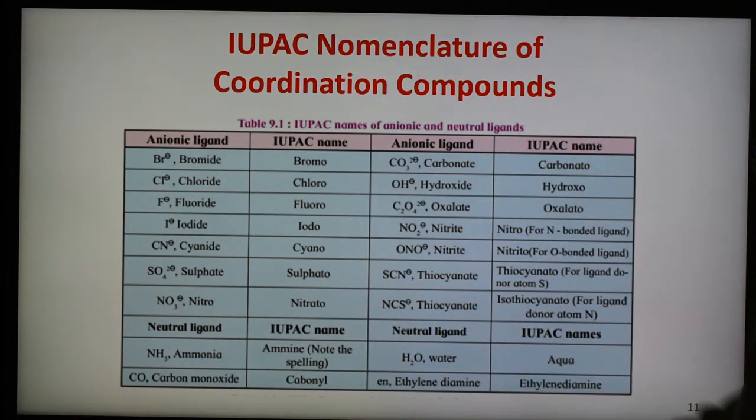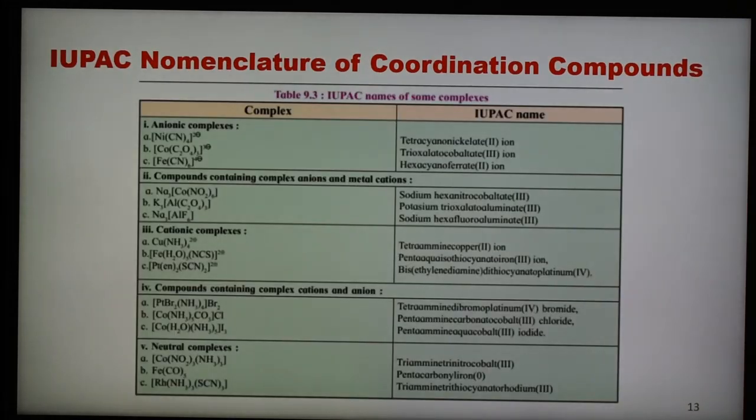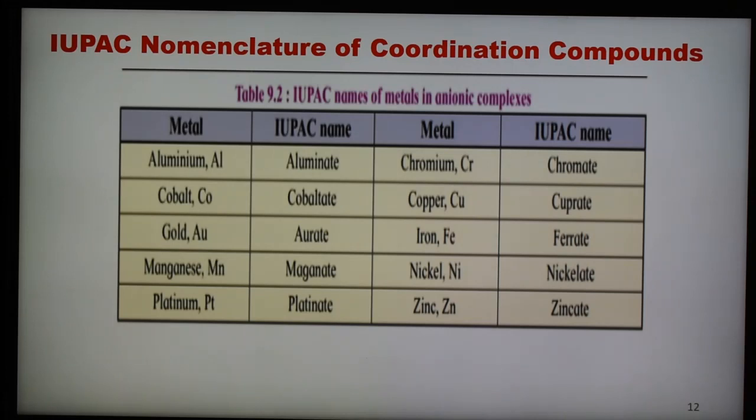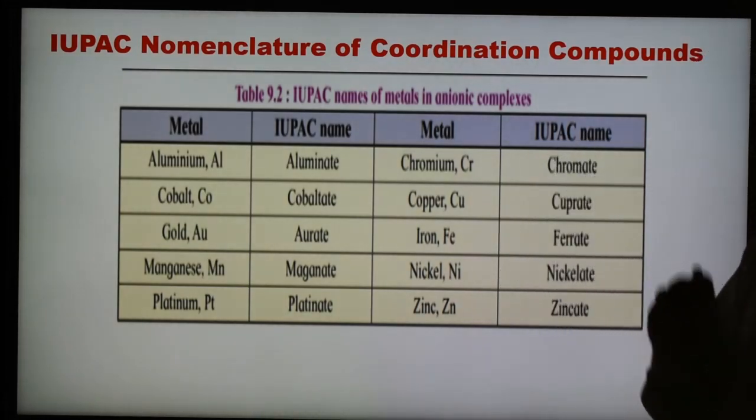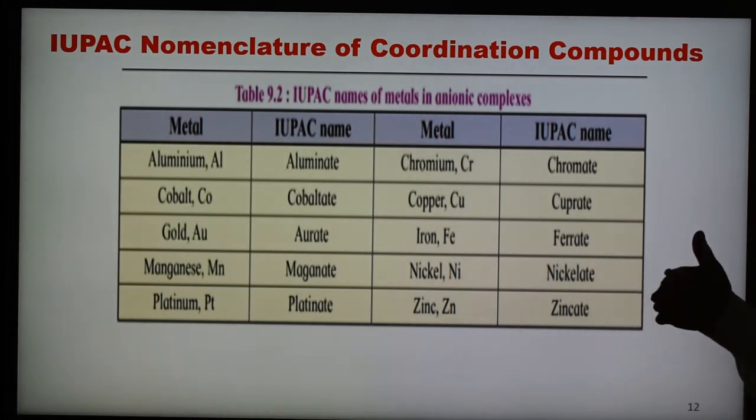Ethylene diamine. So in this way, write it as a combined one word, ethylenediamine. So these are the examples of names of anionic and neutral ligands. Here are given IUPAC names of metal in anionic complex. As we know, when metal is a part of negative ion, then we have to end the name of the